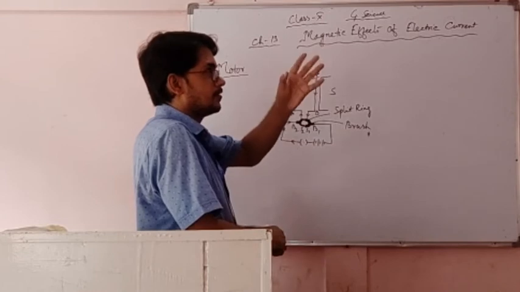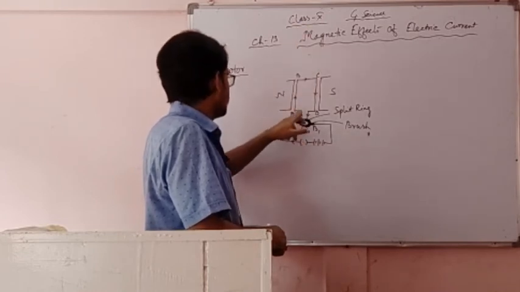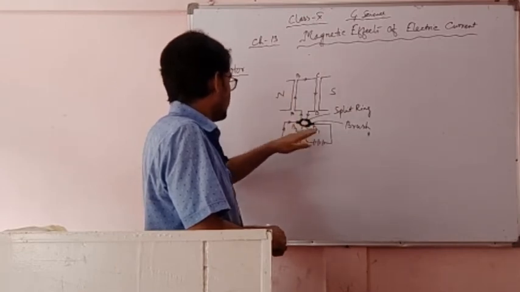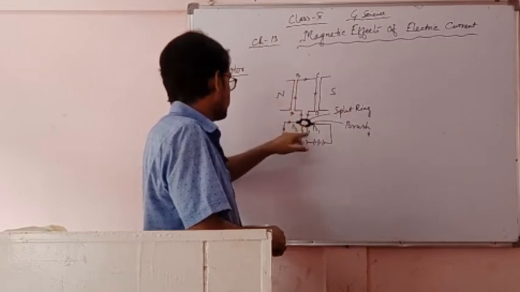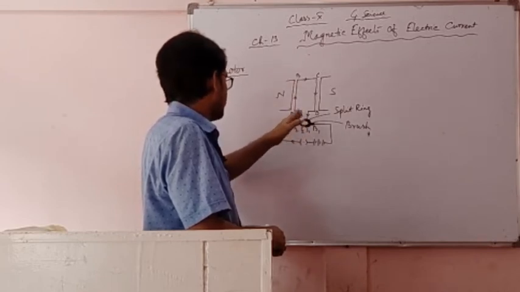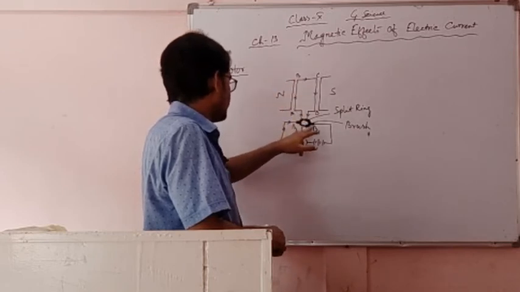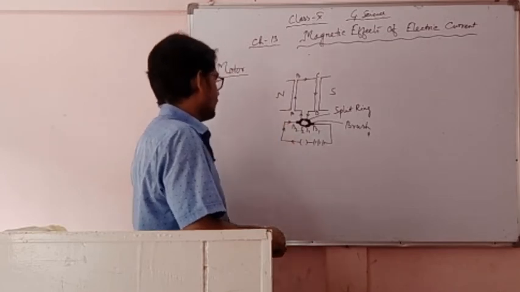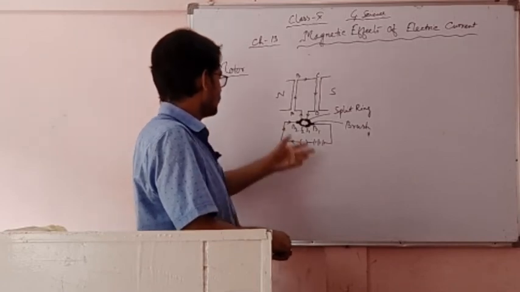When our fan is rotating, the other things are remaining fixed. Only the fan is rotating. The fan is able to rotate because of this split ring. If the split ring were not there, then when we switch on, everything would rotate, so it would be dangerous. So the split ring helps to keep these things in motion, and the brush helps to keep these things fixed. So they are the basic functions of the split ring and brush. Now, how does it work?